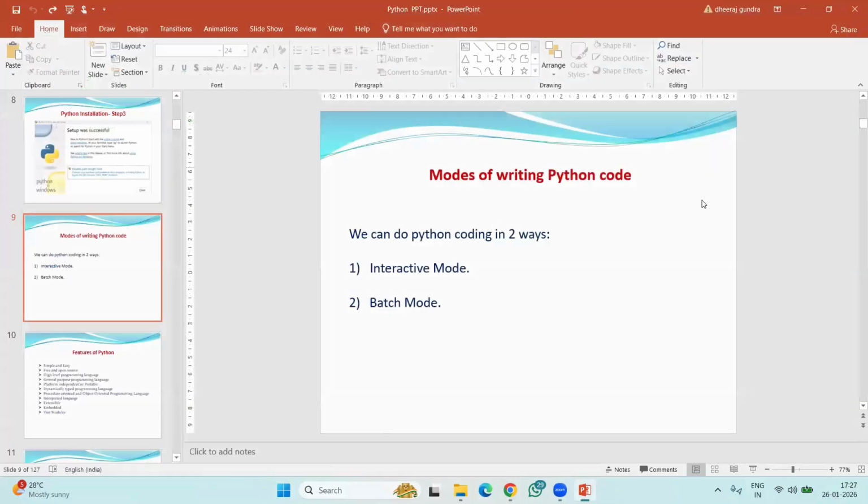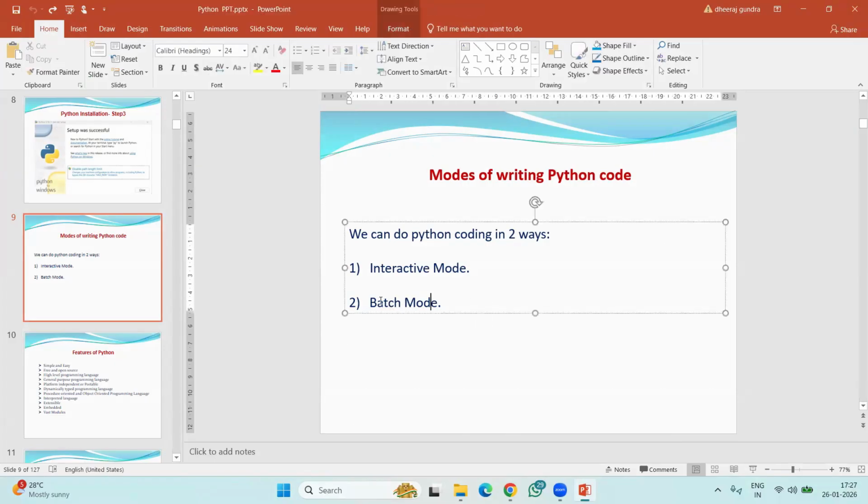Fine then. So these are the modes of writing a Python program: interactive mode and batch mode. Batch mode means we write a set of statements, save them, and execute that entire file at once. Then all the lines will execute at once, line by line. That's why it is called batch mode. So these are the two modes of writing Python code or Python programs.